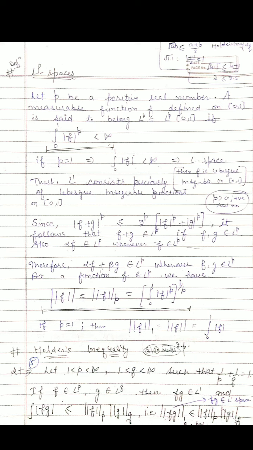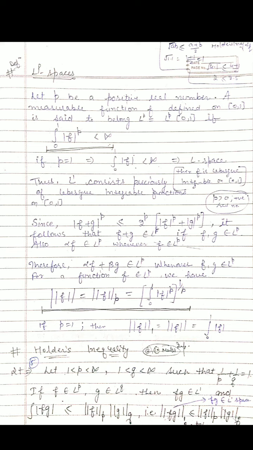So first of all, look at the definition. Let p be a positive real number. A measurable function f defined on the closed interval [0, 1] is said to belong to L^p, or you say L^p[0, 1], if the integral from 0 to 1 of |f|^p is finite.